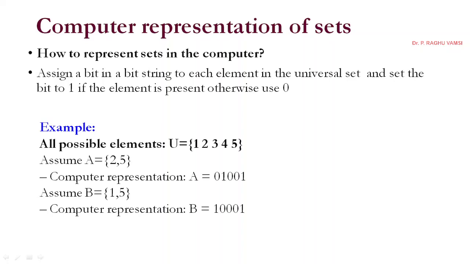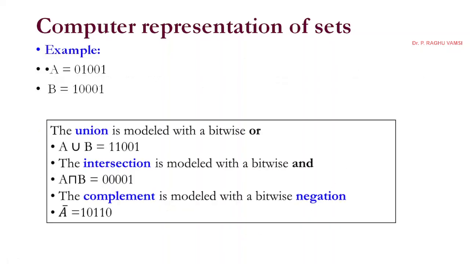Assume B is equal to {1, 5}. Now the first element is 1 and the last element 5 is also 1. The middle 2, 3, 4 will become 0. If we consider the same example, A is equal to 0, 1, 0, 0, 1 and B is equal to 1 followed by 3 zeros, then 1.